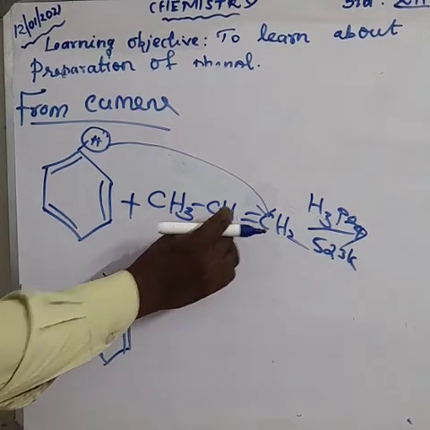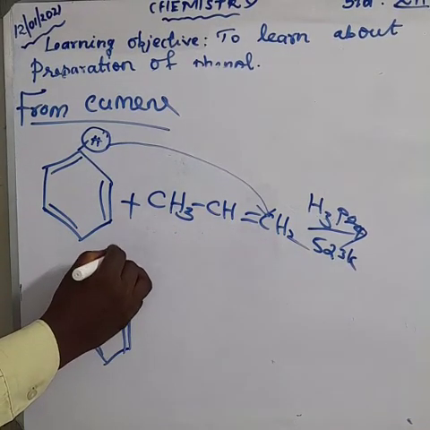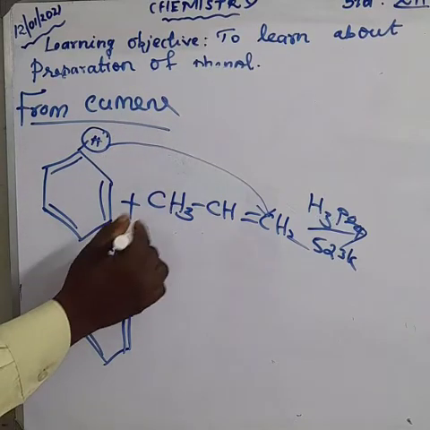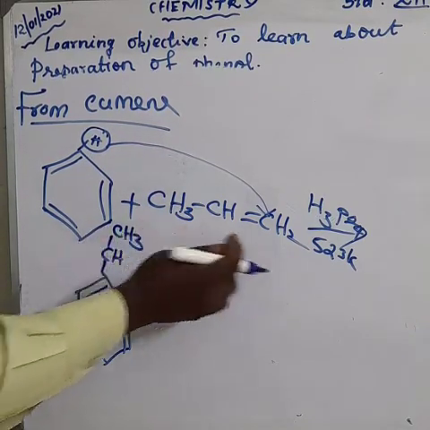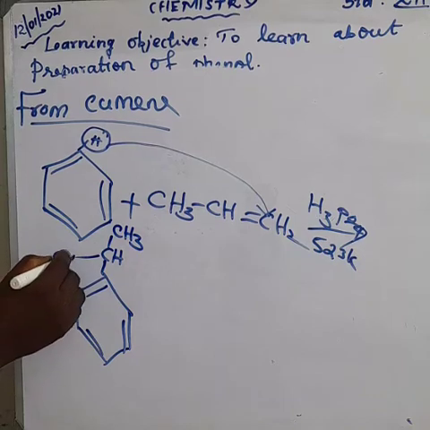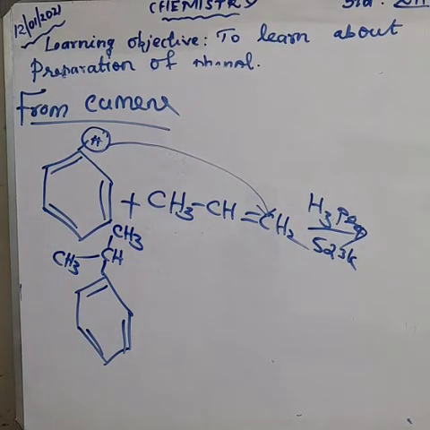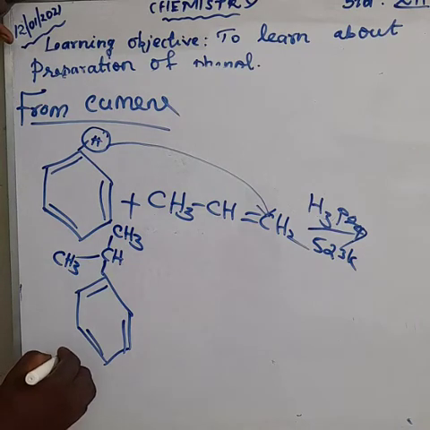I am drawing the center CH, on top a CH3 methyl group, and one more methyl group on this side. We get the compound called cumene. The name of the compound is cumene.